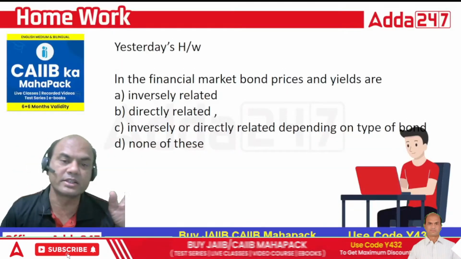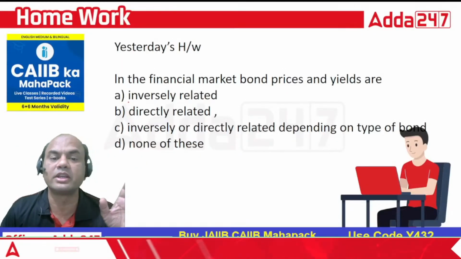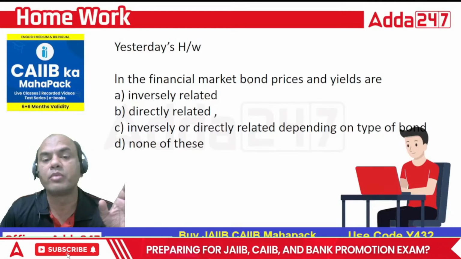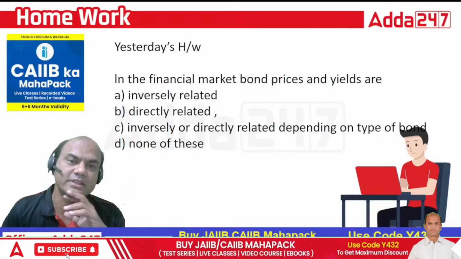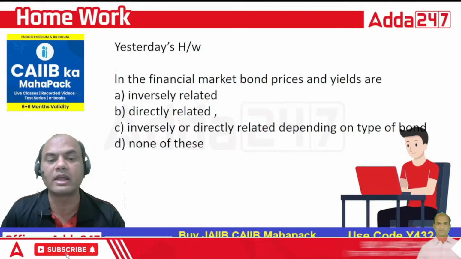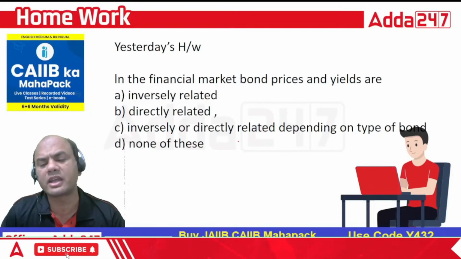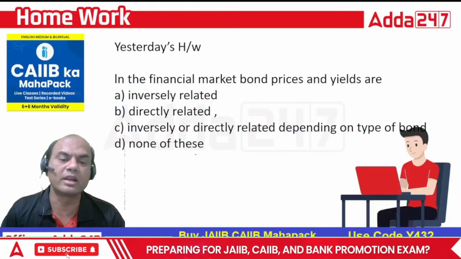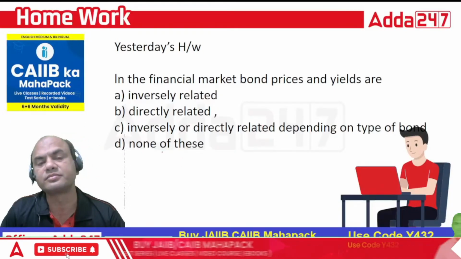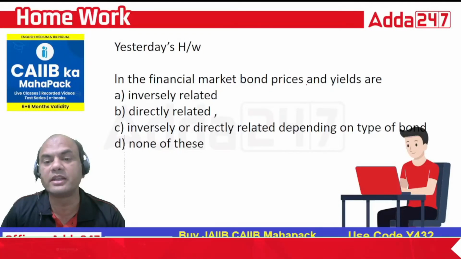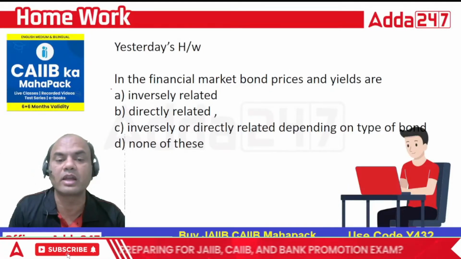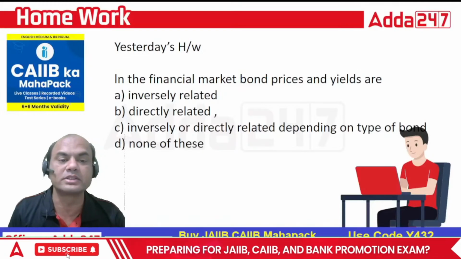First, let's start. Yesterday's homework. Yesterday's homework was: in financial market, bond prices and yields are what? Inversely related, directly related, inversely or directly depending on the type of bond, or none of these. So what is the correct answer? Let's stick to only two answers over here.